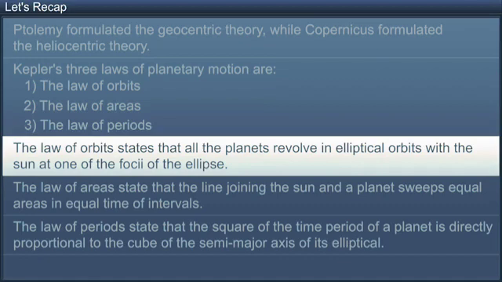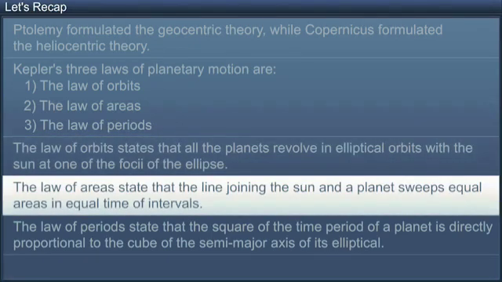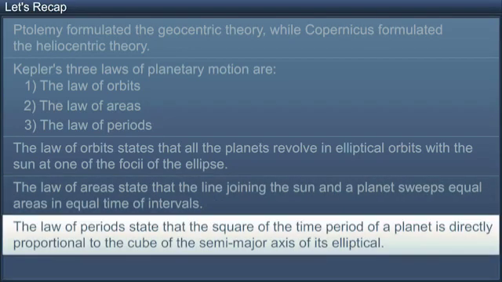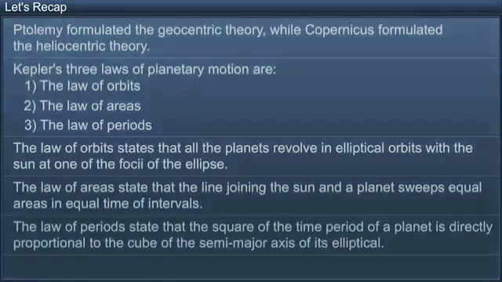The law of orbits states that all the planets revolve in elliptical orbits with the Sun at one of the foci of the ellipse. The law of areas states that the line joining the Sun and a planet sweeps equal areas in equal intervals of time. The law of periods states that the square of the time period of a planet is directly proportional to the cube of the semimajor axis of its elliptical orbit.